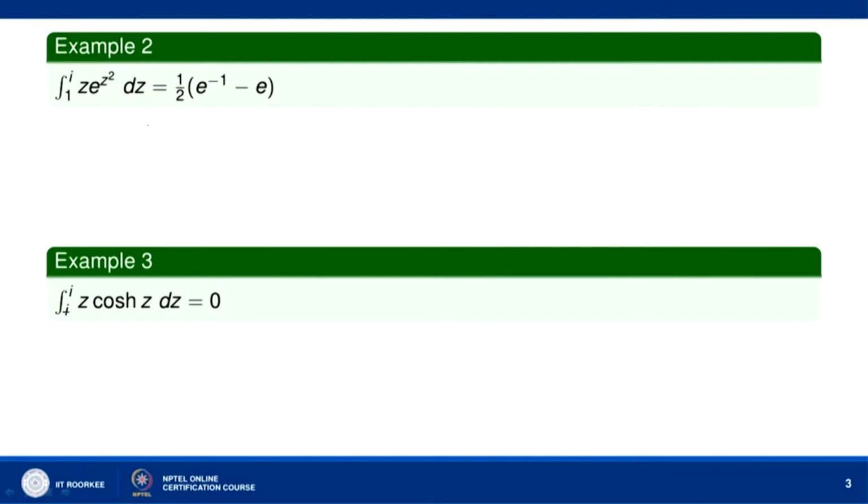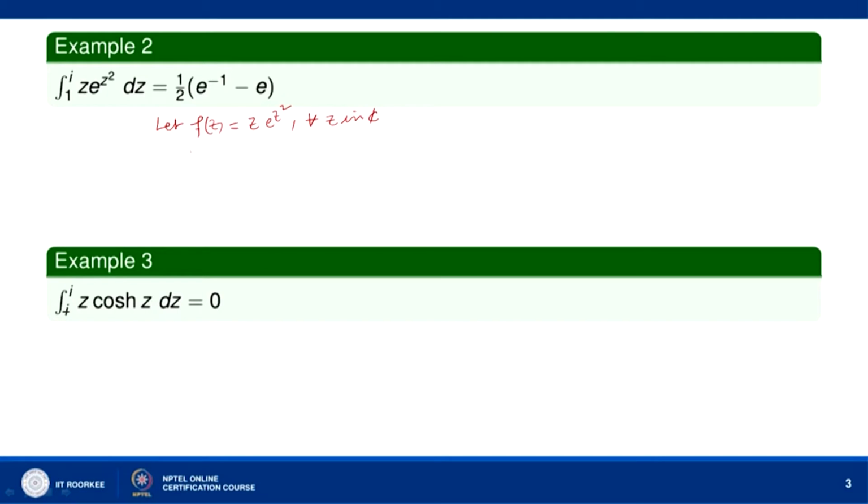So, here we can see that let f(z) be equal to z e to the power z square, then obviously it is an analytic function for all z, because it is infinitely differentiable for all z in the complex plane C. Okay. So, let us find the indefinite integral of f(z).